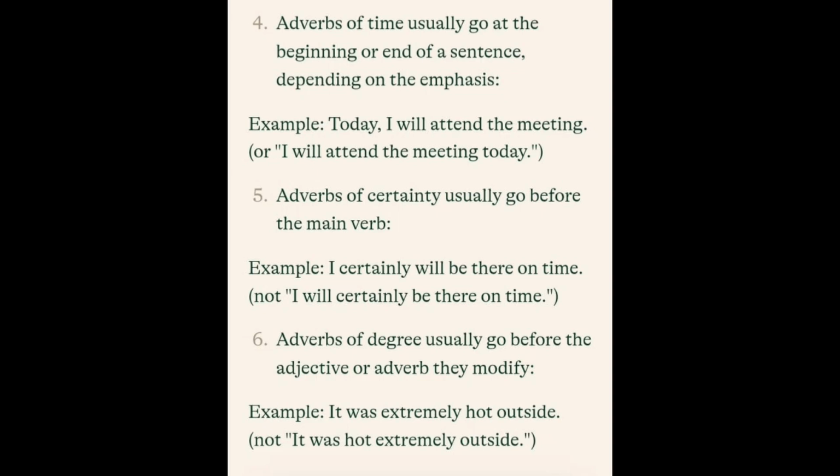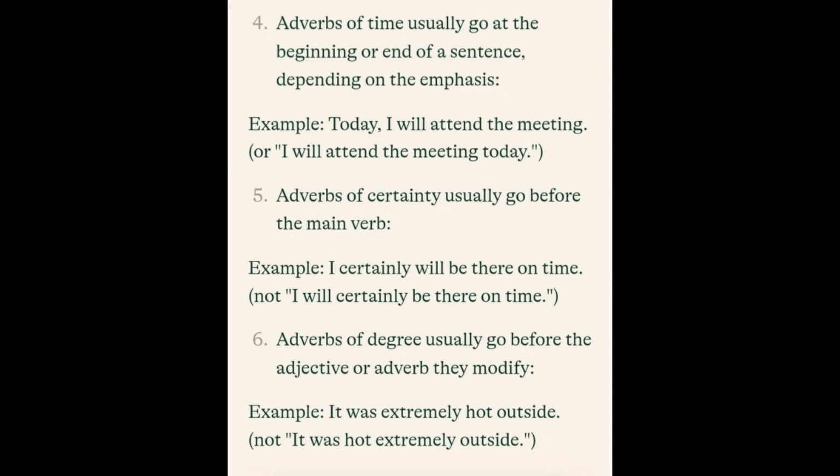They usually come before the main verb they modify. Not I will certainly be there on time. No. I certainly will be there on time. You know, they are adverbs of certainty, so they have to be mentioned first to show emphasis. So I will certainly be there on time is not the way to arrange it. Adverbs of certainty, like certainly, must come before the verbs they modify.